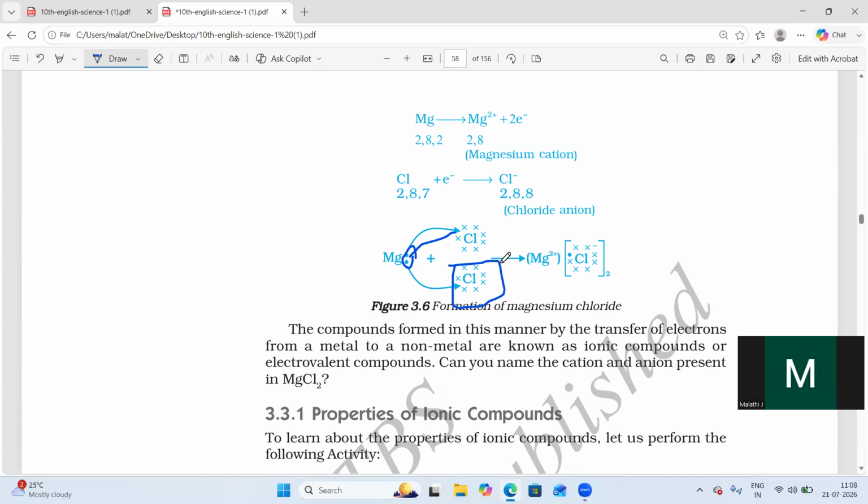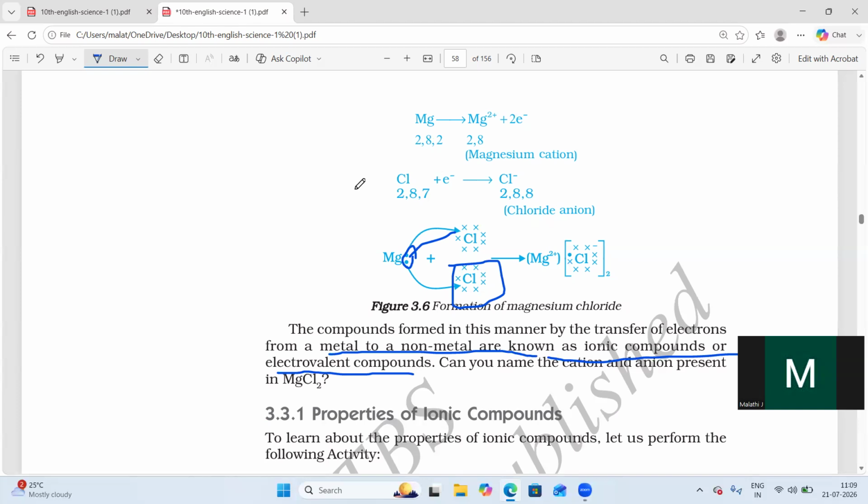Here it is 1, here it is 1. Compounds formed by transfer of electrons from metals to non-metals are known as ionic compounds or electrovalent compounds. This is very important.